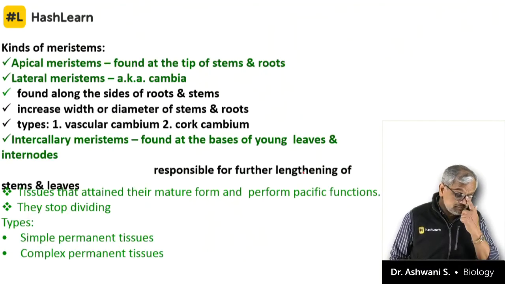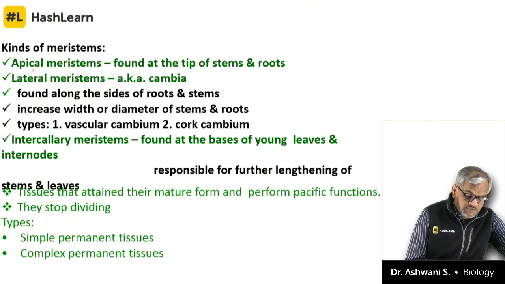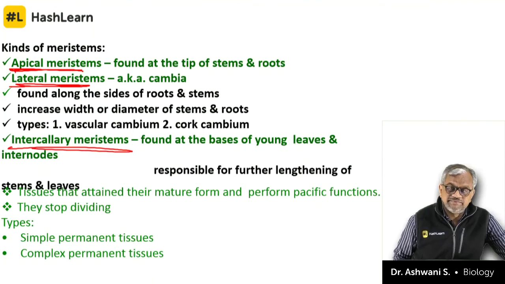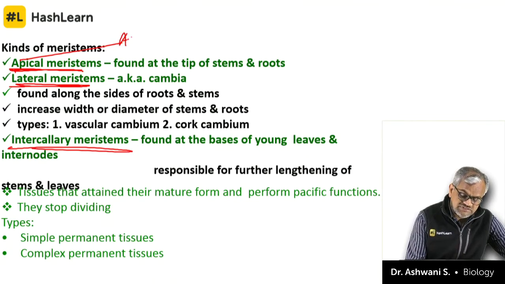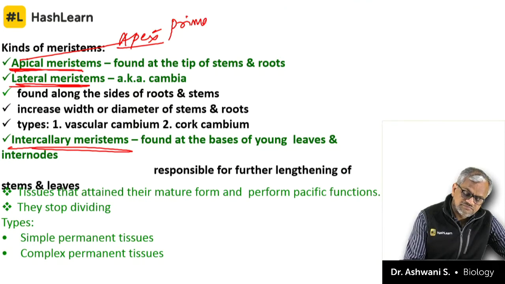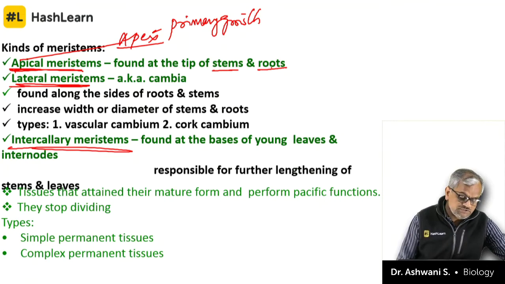Right? So first talking about meristematic cells. There are three different type of meristems. One is called as apical meristem, another is called as lateral meristem, one is called as intercalary meristem. Here it is, I will make it to understand very easily. Apical means apex. Apex means primary growth. So they are found on shoot or root, that is stem apex or root apex.